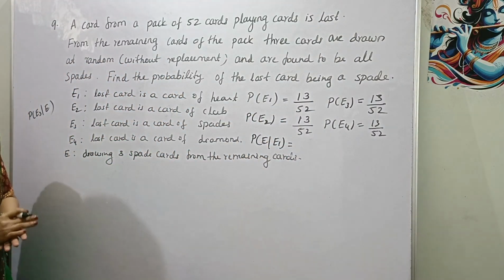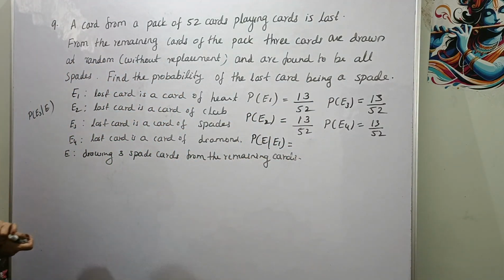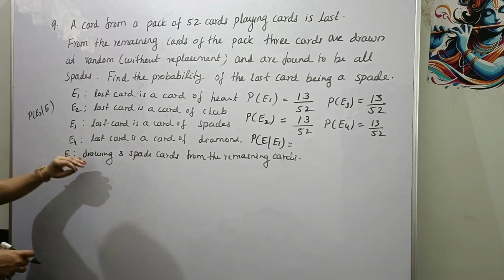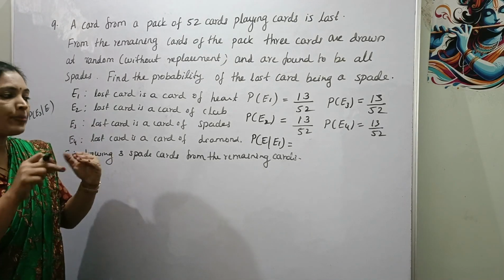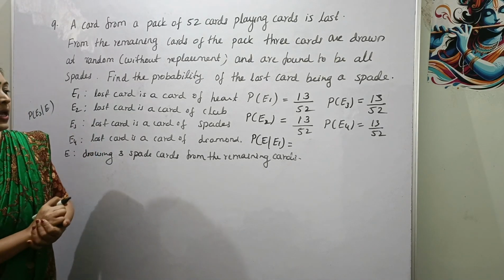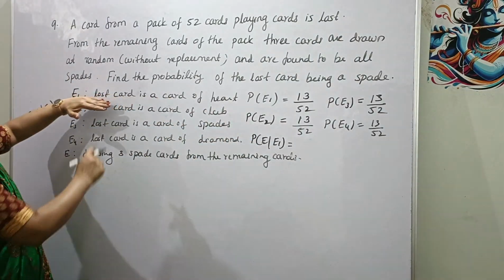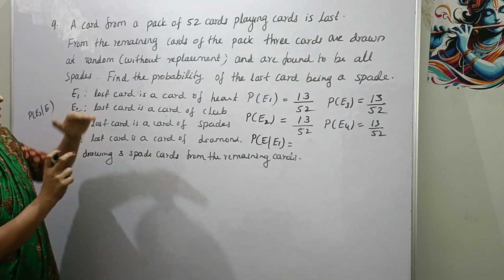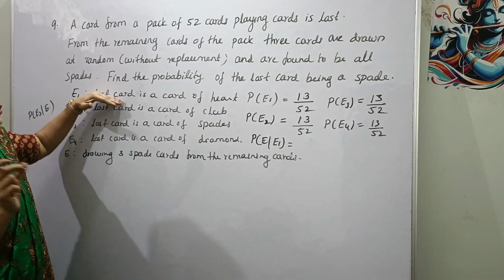Probability of E given E1, that is probability of drawing 3 spade cards from the remaining cards, okay, when the lost card is a card of heart.